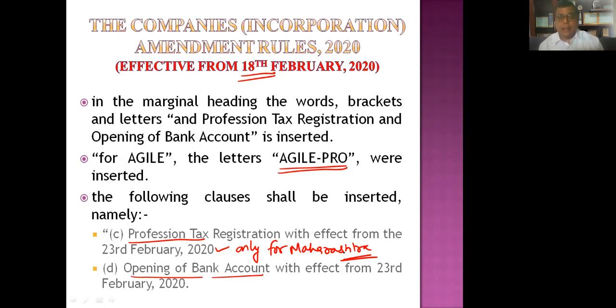Practically, a few companies do not open a bank account in that bank. They open a bank account in Canara Bank only, let's say. But it's a formality. It is a mandatory requirement. Without this, we cannot even move forward. So now AGILE has been deleted, and in place of it AGILE PRO has been introduced. AGILE PRO was again taken for professional tax registration and for opening of a bank account. And make sure AGILE PRO is a mandatory linked form to be filed with SPICe 32, INC 32, because without this you won't be able to file the incorporation form.